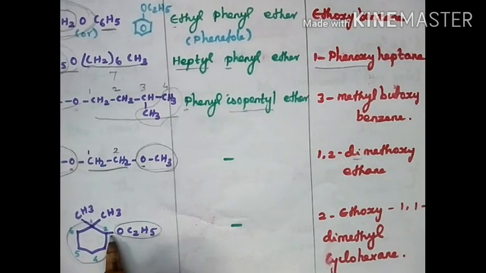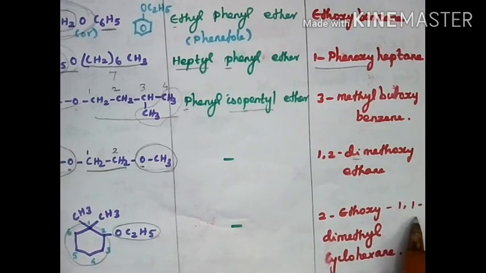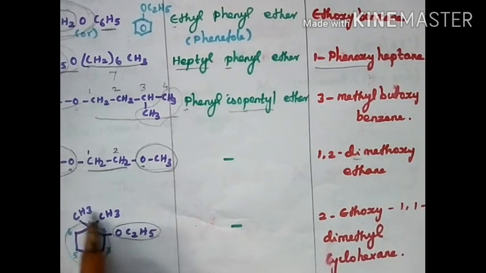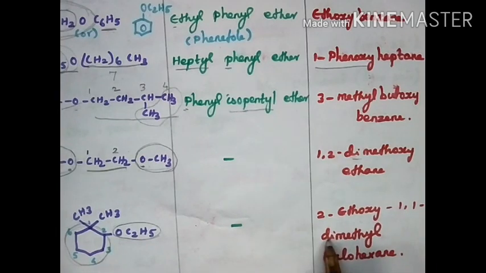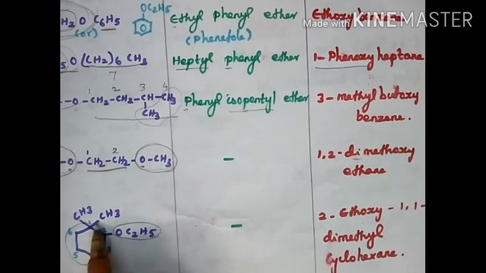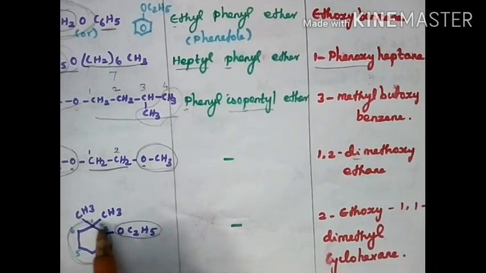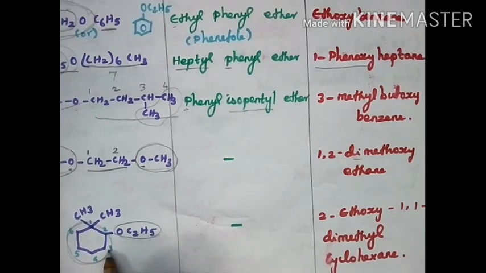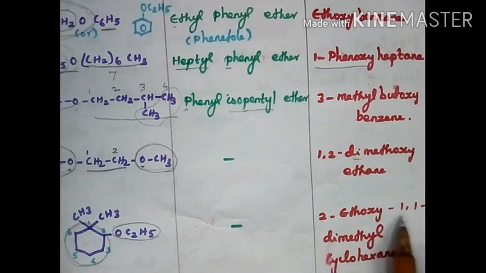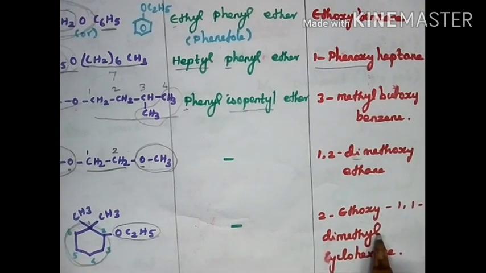In the first carbon 2 substituents are there, so 1,1. What is the substituent? Methyl, so dimethyl. And the remaining is cyclohexane. So this is 2-ethoxy-1,1-dimethylcyclohexane.